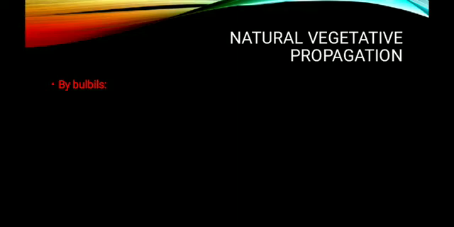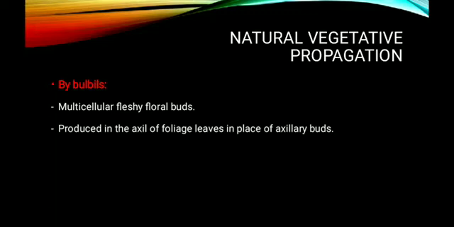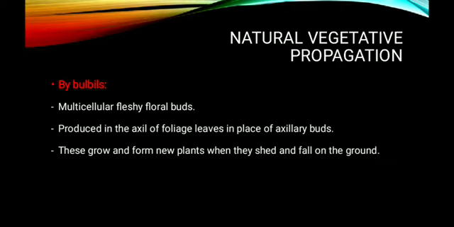Now, another very important type of vegetative propagule is bulbils. These are very unique because they are multicellular fleshy floral buds. Actually the flowers are responsible for sexual reproduction, and flowers are produced from a floral bud, a modified bud. But here the multicellular fleshy floral buds are involved in vegetative propagation. These are produced in the axils of foliage leaves in place of axillary buds. These grow and form new plants when they shed and fall onto the ground. So instead of developing as a flower or inflorescence, it is directly detached from the plant body and directly gives rise to a new individual.